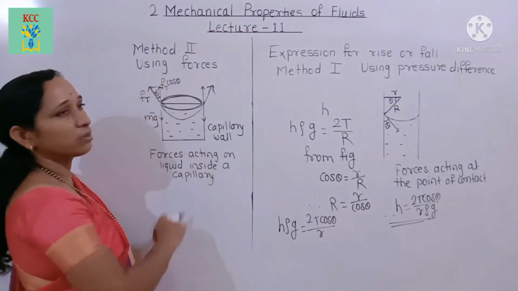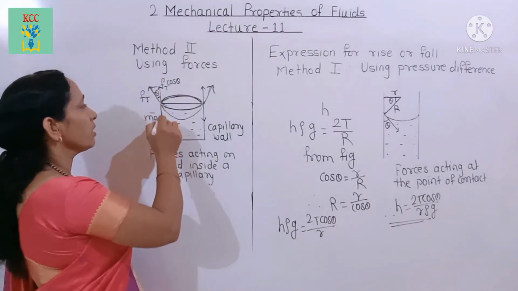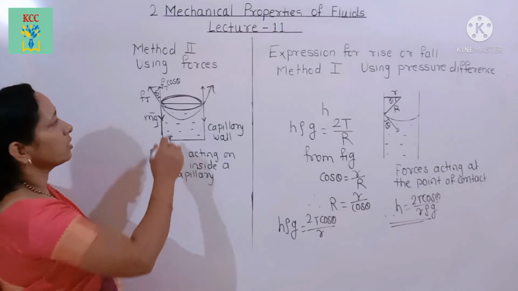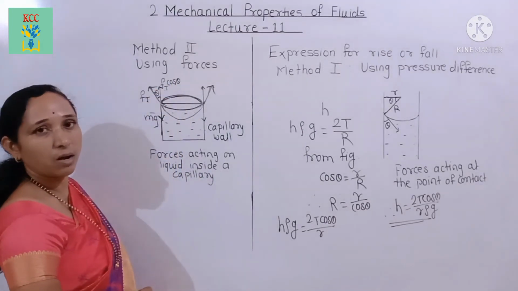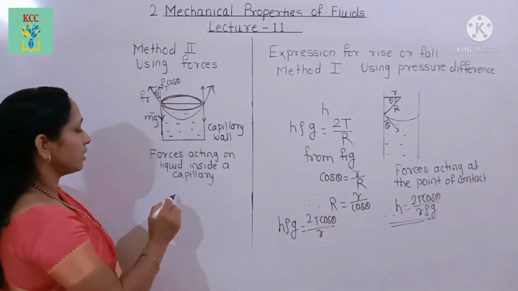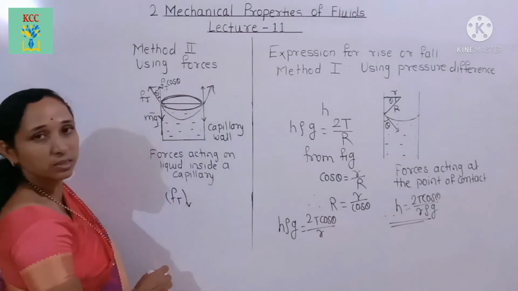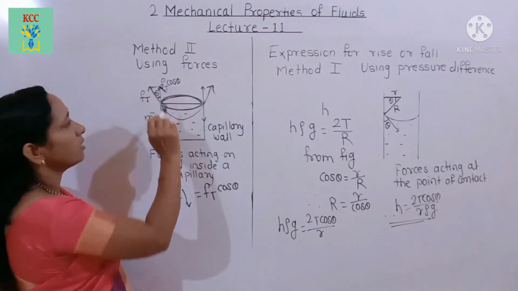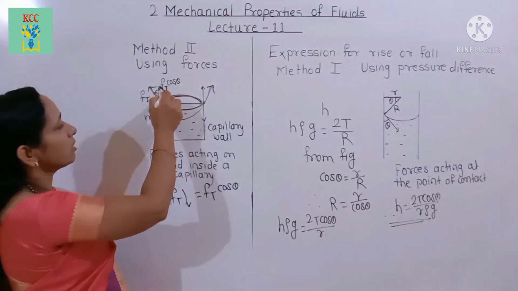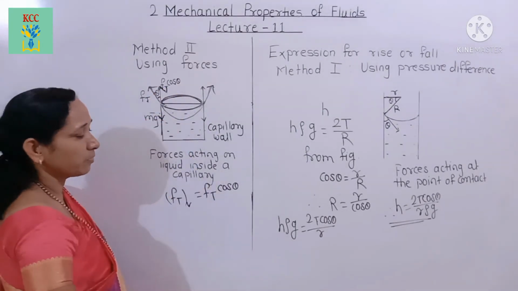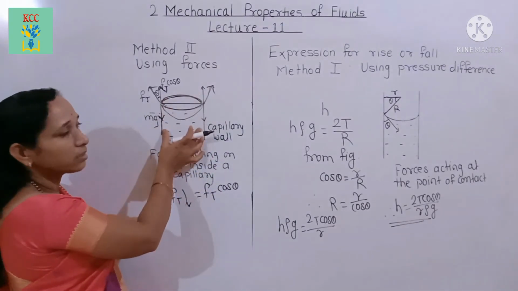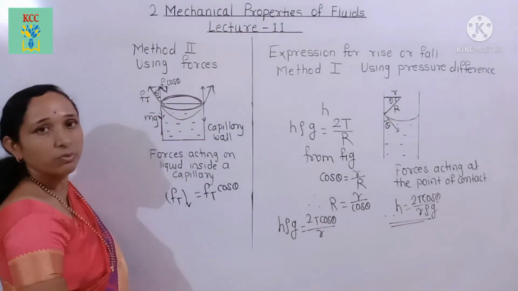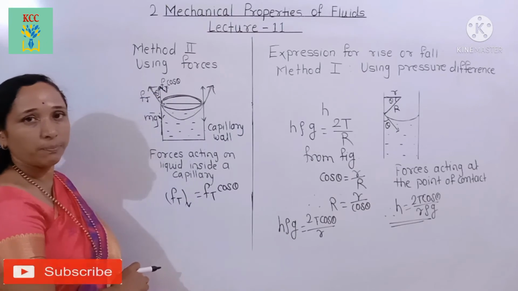The vertical component of the tangential force balances the weight. That is, the vertical component of this surface tension is equal to Ft cos theta. It is directed in an upward direction, and this vertical component balances the weight mg, the weight of the liquid inside the capillary. The weight of the liquid in the capillary is balanced by this vertical component Ft cos theta.